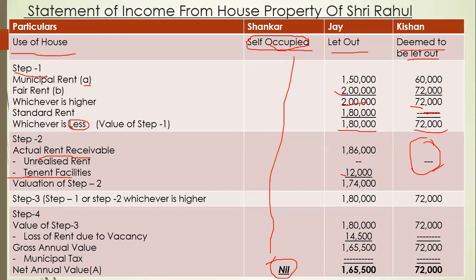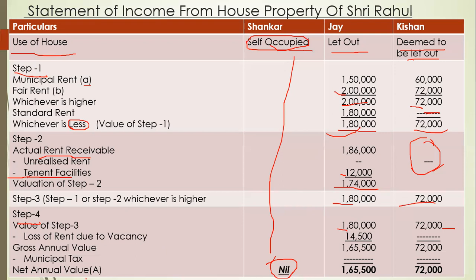Now step 3, we have to see step 1 or step 2 value, whichever is higher. Here step 1 is 1,80,000 and step 2 is 1,74,000. Whichever is higher, 180 or 174, of course 180, so we will write down 1,80,000. Here there is no step 2, so the step 1 value will remain the same. Then we will go for step 4. For step 4, the value of step 3 will be written, that is 1,80,000 and 72,000 for Kishan.